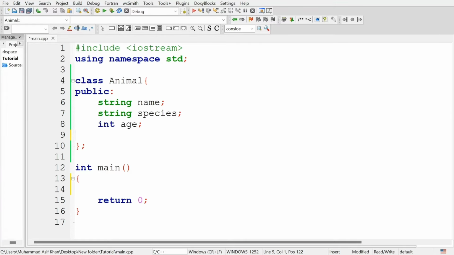Welcome students. In this video, we are going to talk about a key concept in object-oriented programming with C++, that is getters and setters methods. These methods are essential for controlling access to an object's private attributes while ensuring encapsulation. So let's start with what getters and setters are.